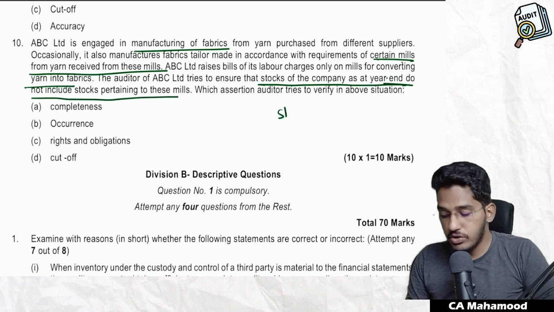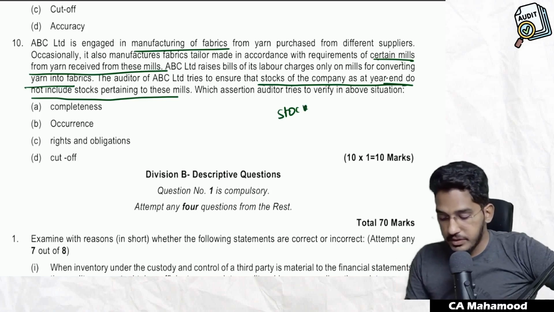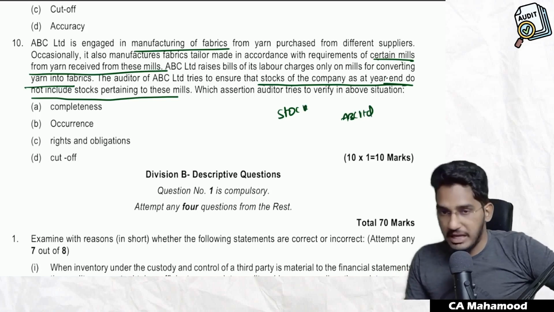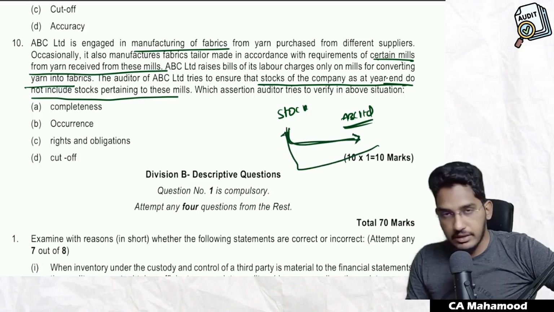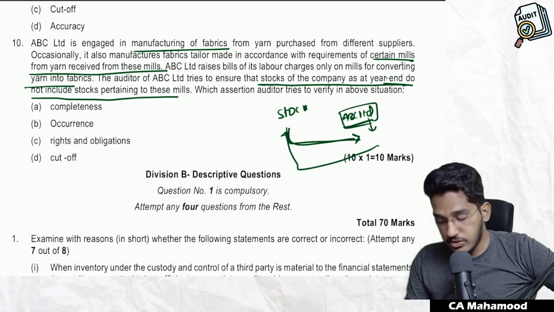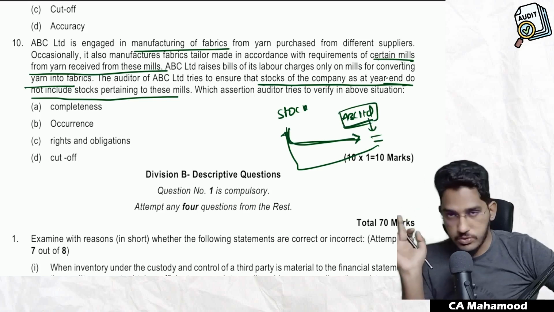See here, the auditor wants to obtain evidence regarding stock. Understood the question they're asking here? So you are conducting audit of ABC Limited. It is doing some manufacturing process. Periodically, on job work basis, someone will send stock to them. They will do the job work and return it. As on the balance sheet date, it will have some of its own stock in its warehouse, and it will also have stock of others.